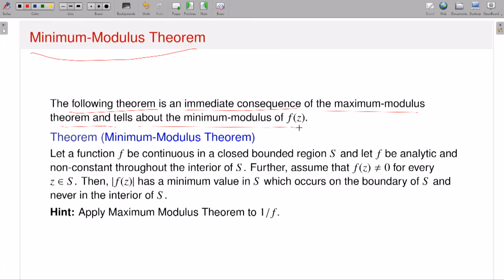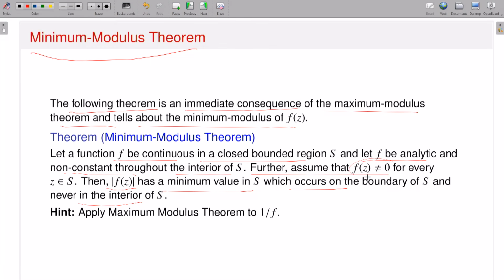It says that suppose you have a function f which is continuous in a closed and bounded region, that means compact region, that means my maximum and minima always exist. Suppose your f is analytic and non-constant throughout the interior of S, then further, assume that f of z is non-zero for every z in S, then of course modulus of f has a minimum value in S, which occurs only on the boundary and never in the interior.